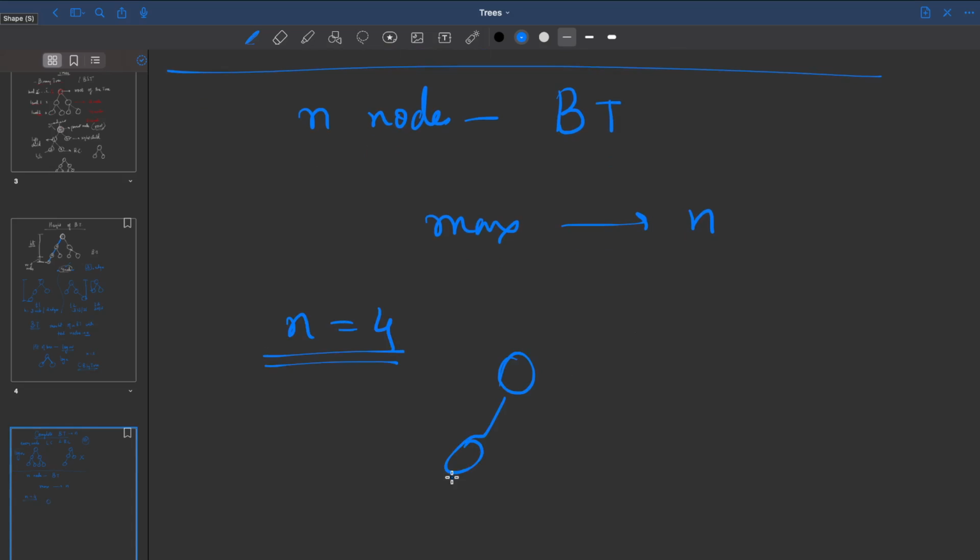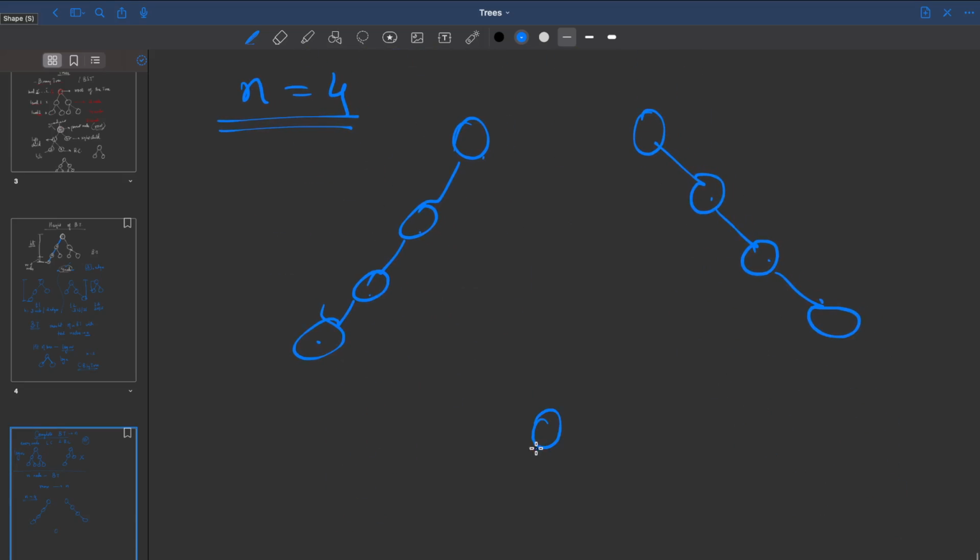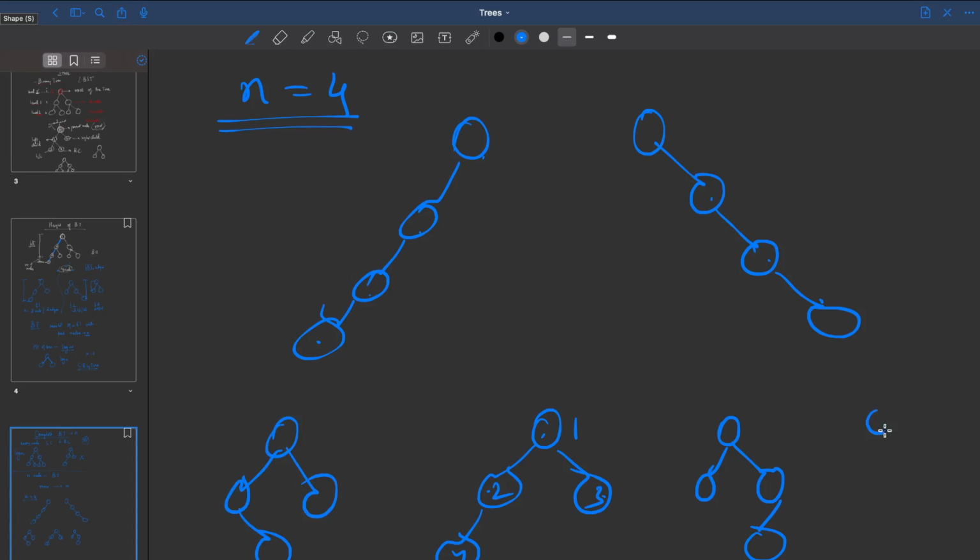So what kind of binary tree can you have? Something like this, 1, 2, 3, 4, 4 nodes, or you can have it like this, 1, 2, 3, 4. What is the other way you can structure a binary tree? 1, 2, 3 and 4. So this is 1, 2, 3, 4. Any other way? Maybe this side you put it. Yes, something like this. Or you could make it, I hope you got the drill, right? Or you can have one more which is going this way. Now these are different ways, right?